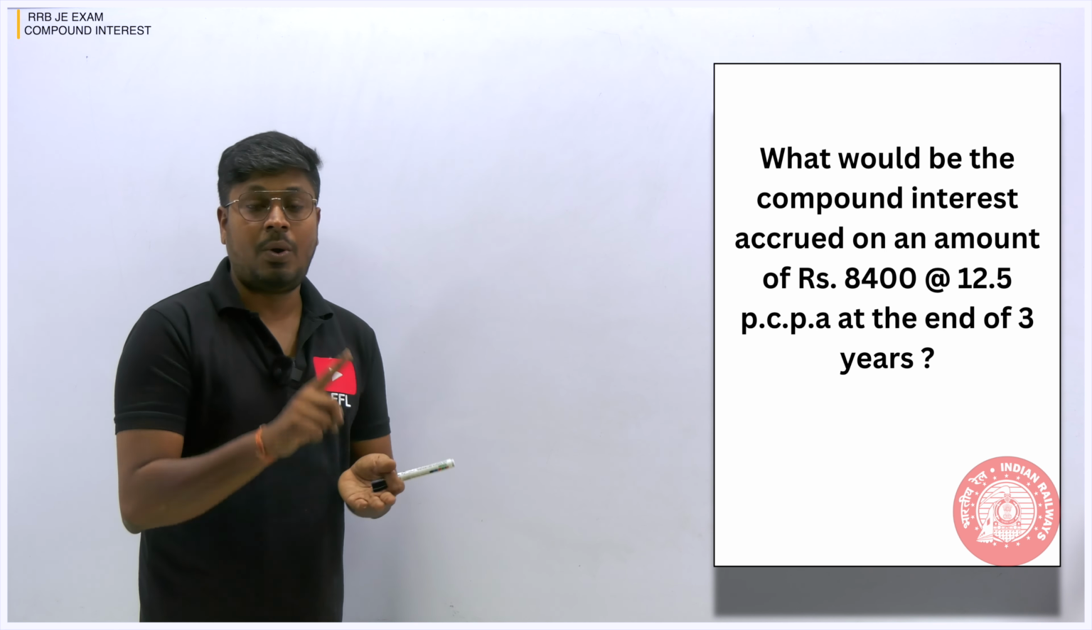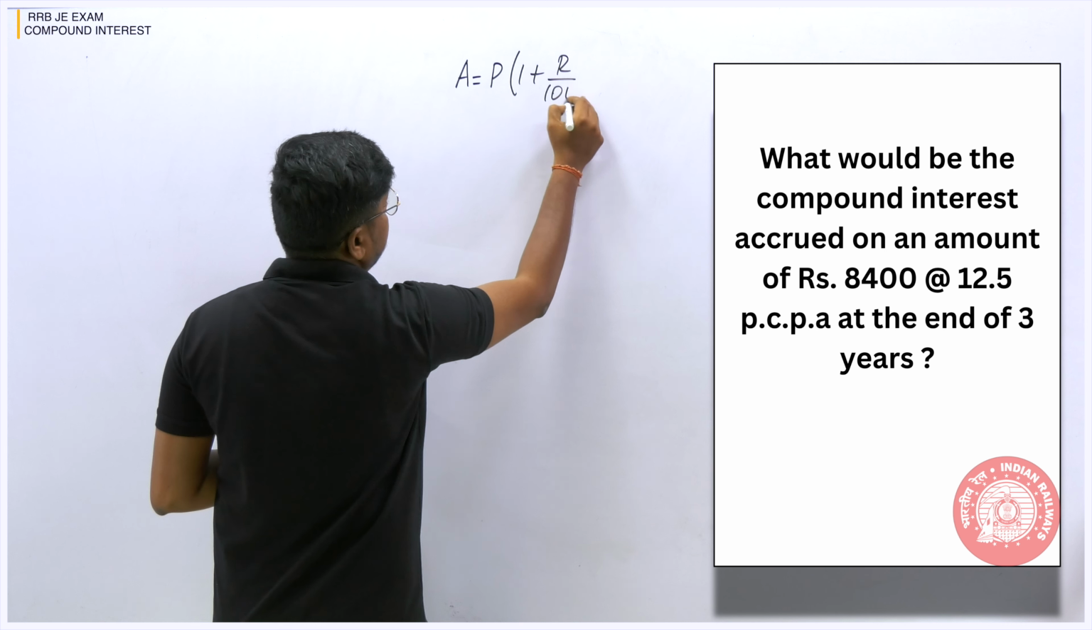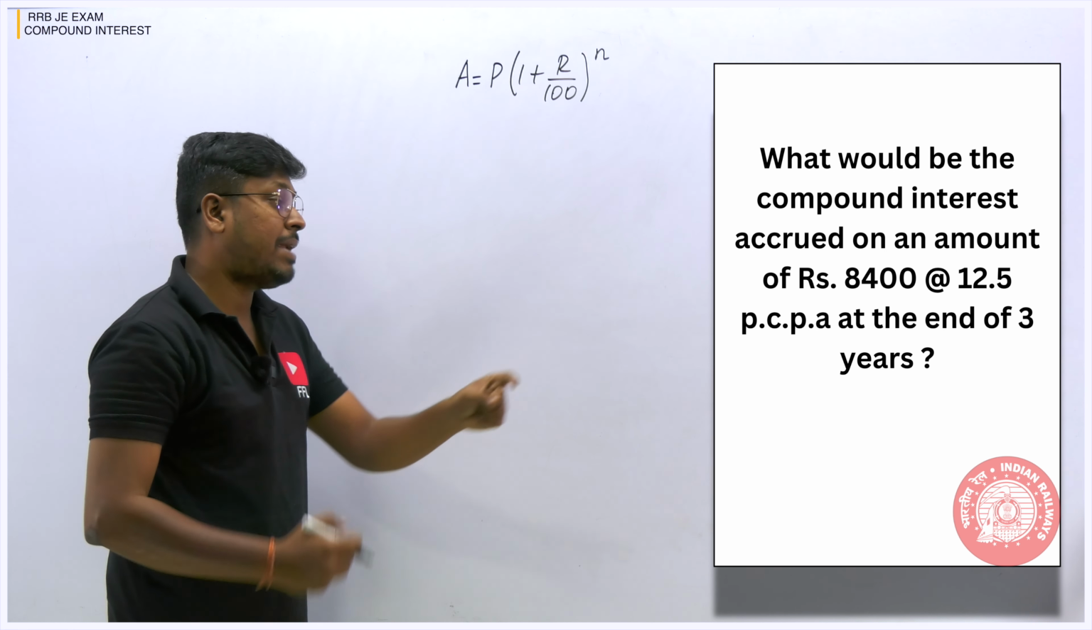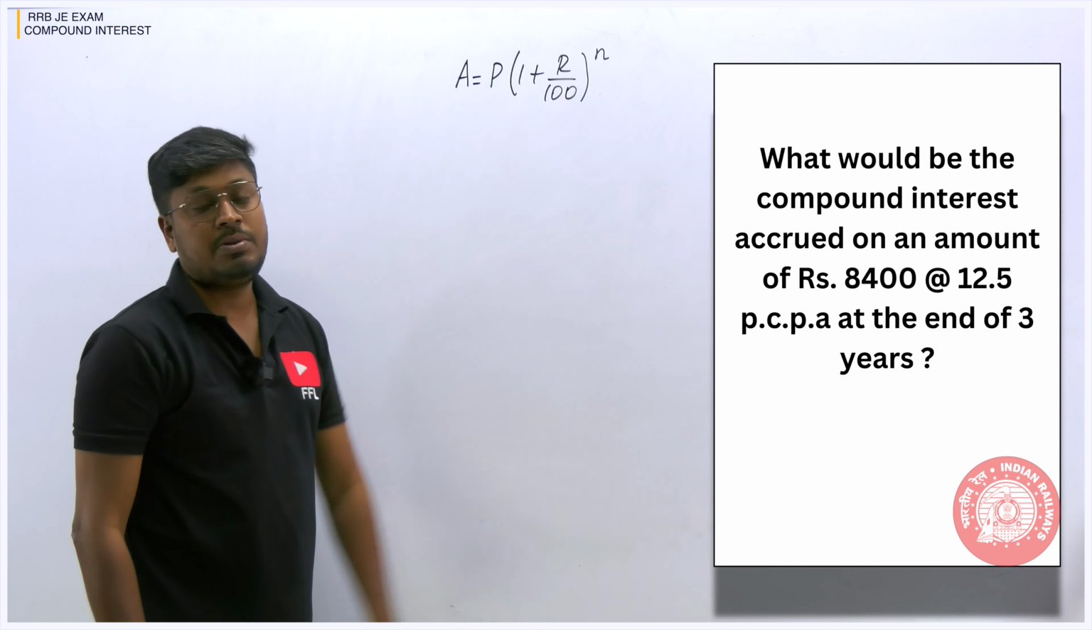So what I'm going to do is find the A. Just now I have told, I always use the A formula because it seems a little bit easy when compared to the compound interest formula. After finding the overall amount, I subtract the principal 8,400 so that we can find the compound interest value. So what is the A value that we need to find here?